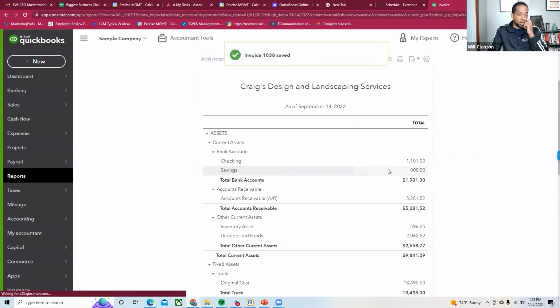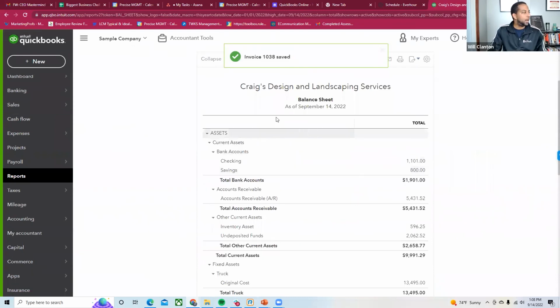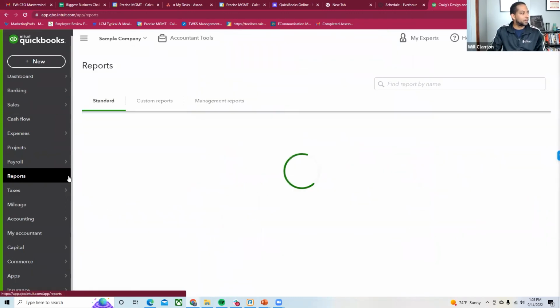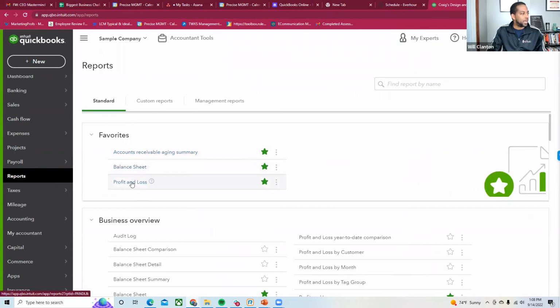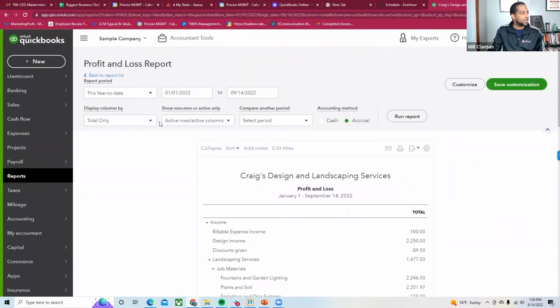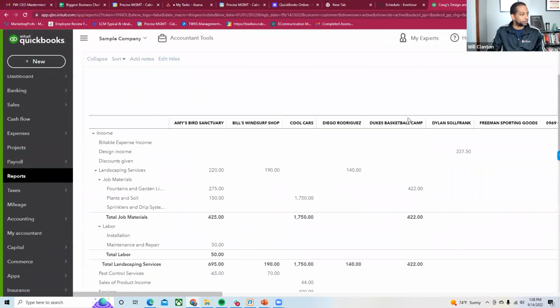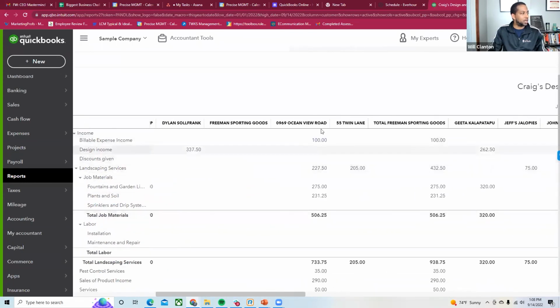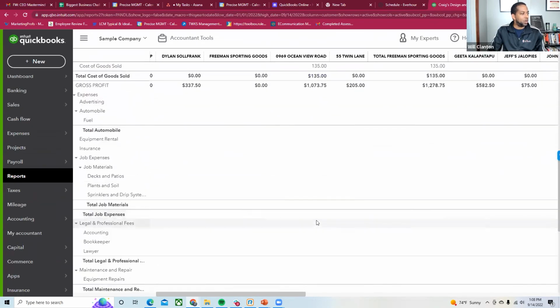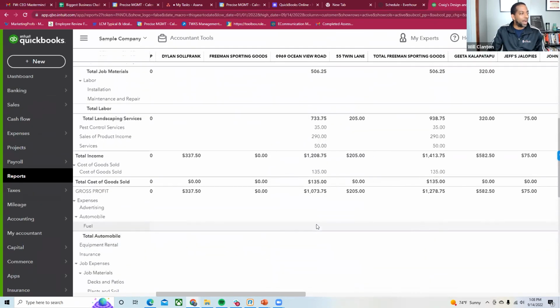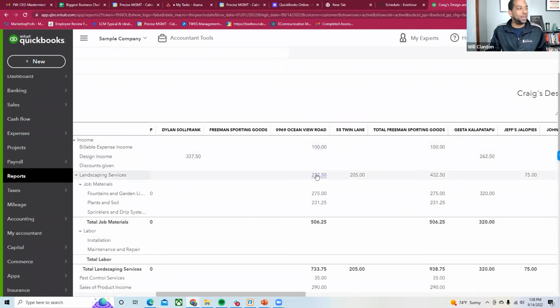And then the last thing I'll do, and then I'll shut up and take Q&A questions. When I go to my reports, I have the ability to say, show me a profit and loss report. And when I see that profit and loss report, I can say, show it to me by customers. And when I run that report, I begin to see all my customers. You know this is the one I was picking on, this particular matter. So now it shows the billable expense income. It shows all these costs that I have. So not only can I have a profitability statement on the entire practice, but I can have a profit and loss statement by each matter. That's what makes this so powerful.